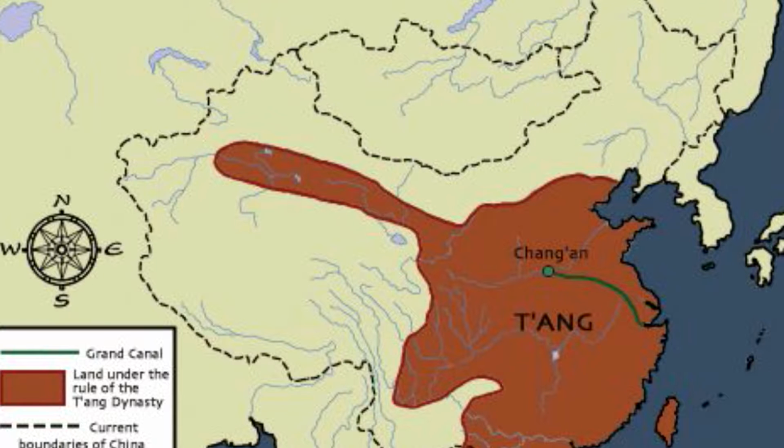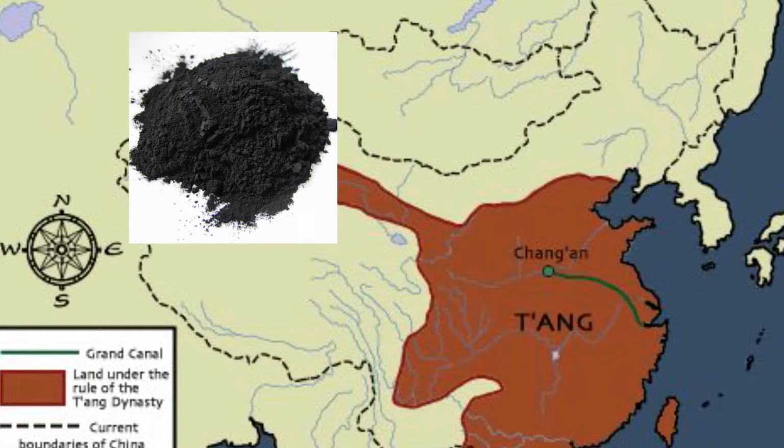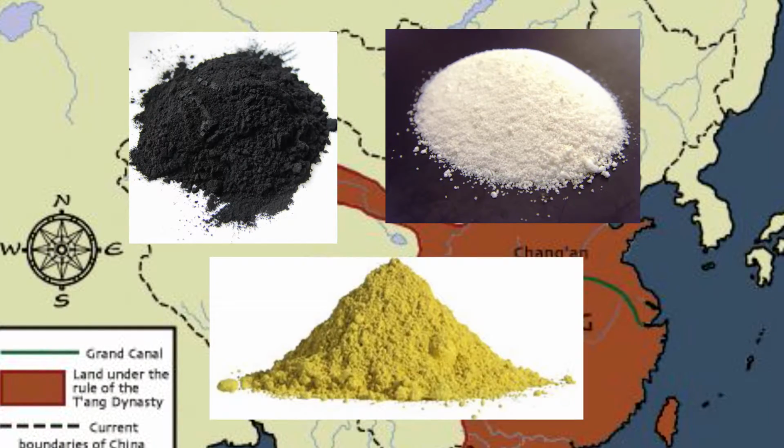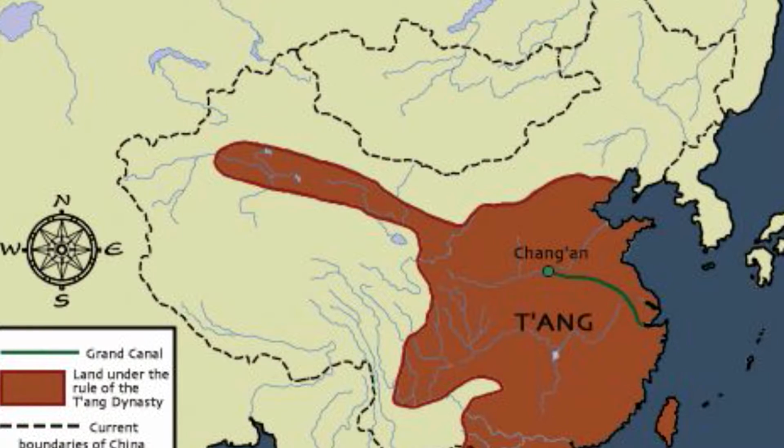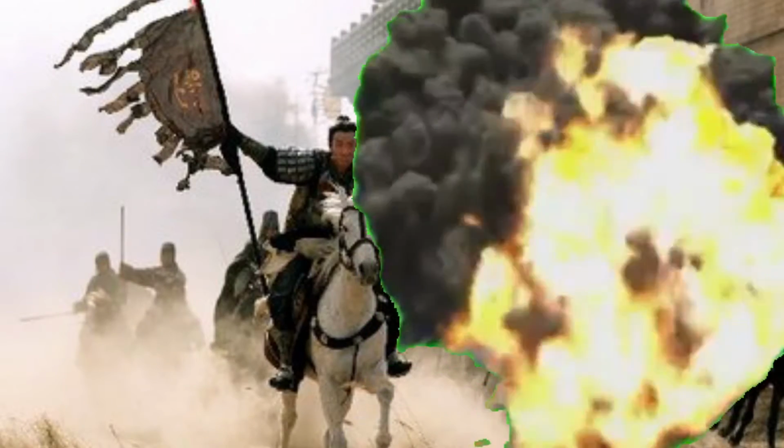Gunpowder was accidentally created when the Chinese tried to create an elixir for immortality. Instead, they created a potion of mass destruction. It was composed of carbon, potassium nitrate, and sulfur. The Chinese started using them in wars when they realized the explosions hurt people. At first, they were just using them to scare off the enemy.